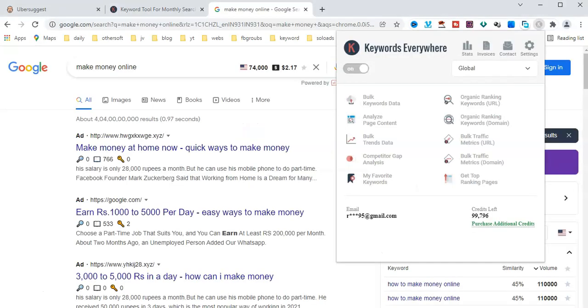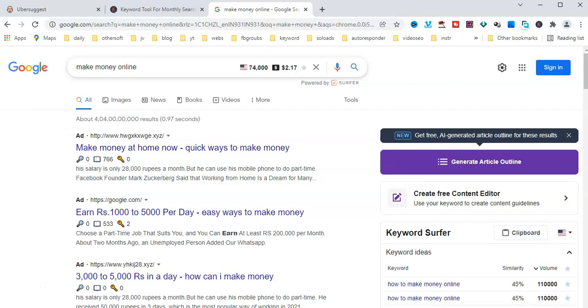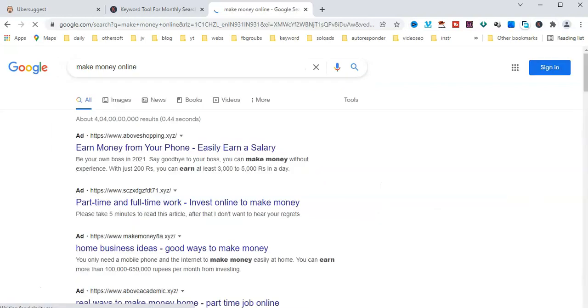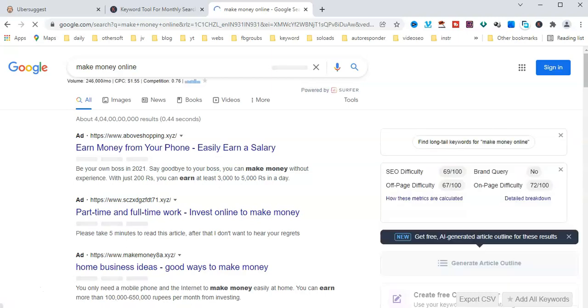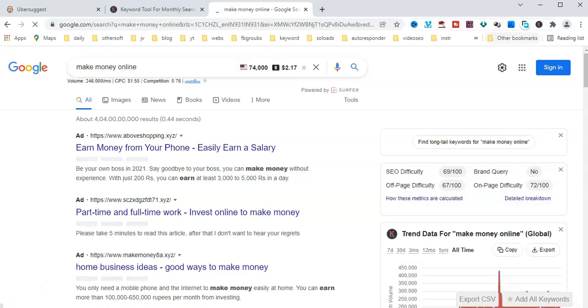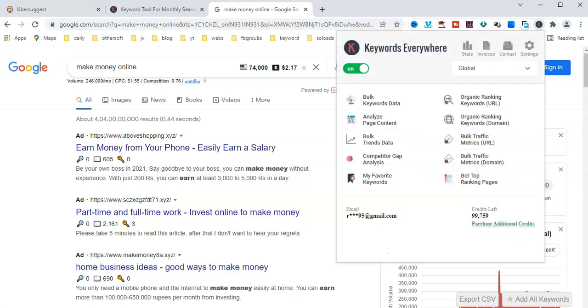Here is a search in Google: make money online. I also added this to Google Chrome, Keywords Everywhere. I also have credits, 99,759 credits.